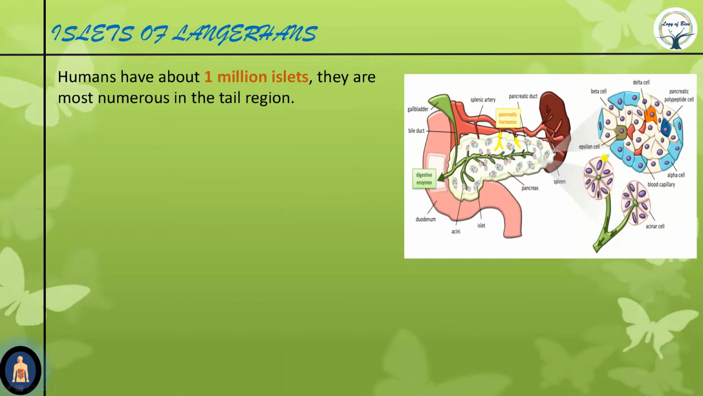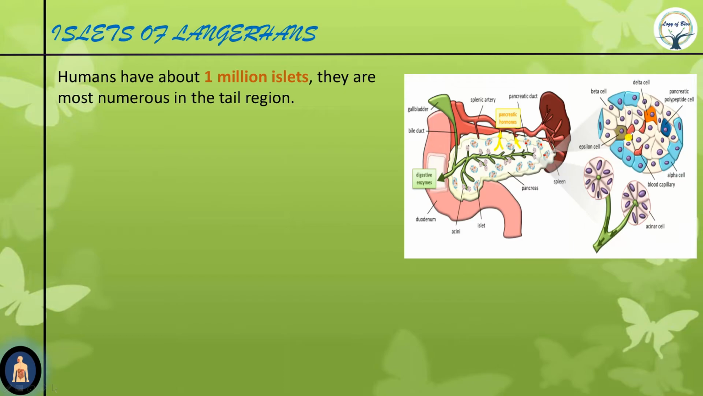And see, these are acinar cells, which contribute to the exocrine part. That means they are glands with duct. And these small things, these are known as the endocrine part.